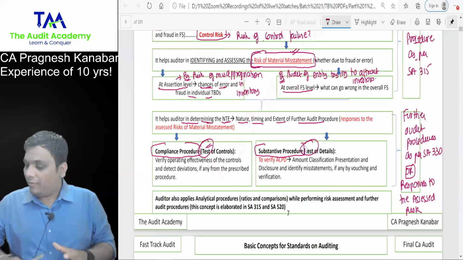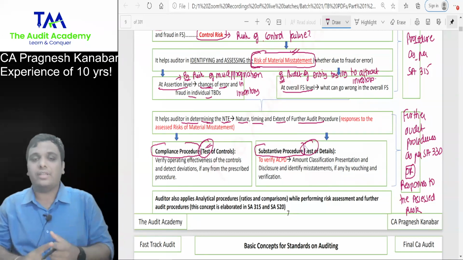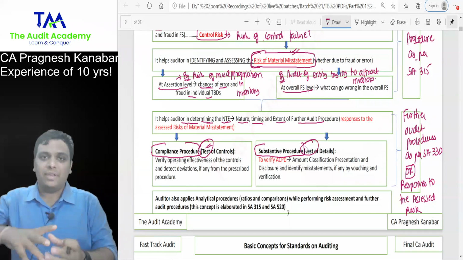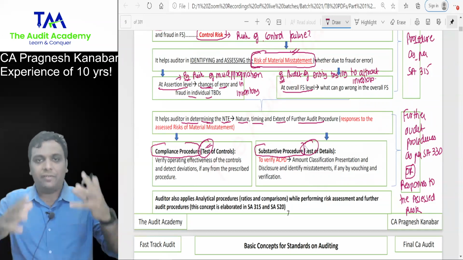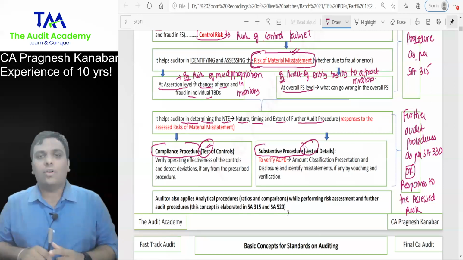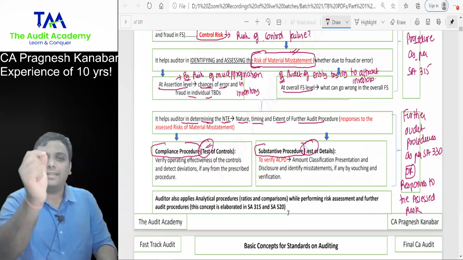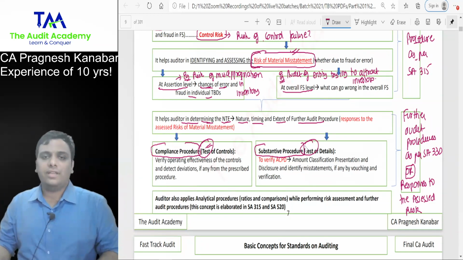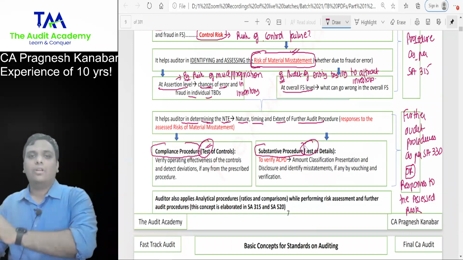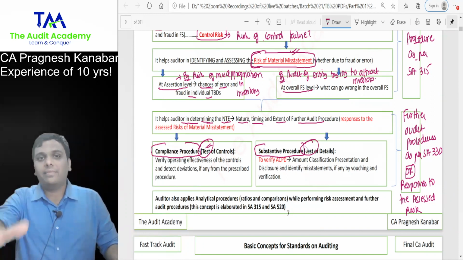Yes, sir. So whenever the question is dealing with understanding, evaluation, it is always risk assessment procedure. Whenever the question is dealing with test, examine, verify, obtain evidence, the question is of further audit procedures. I repeat, whenever the question is talking about understanding, evaluation, it is risk assessment procedure. Whenever the question is asking you to obtain audit evidence, test, examine, verify, it is always further audit procedures. Because this will help you in understanding many questions.